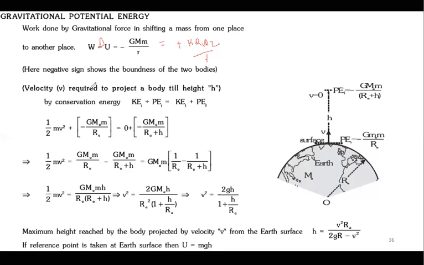Now when we talk about the velocity, if we want to throw something so that it reaches up to a certain height h, I hope this problem will be very easy using the concept of conservation of energy. Yes or no?